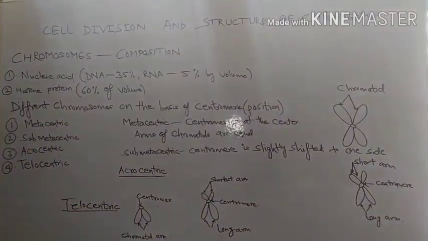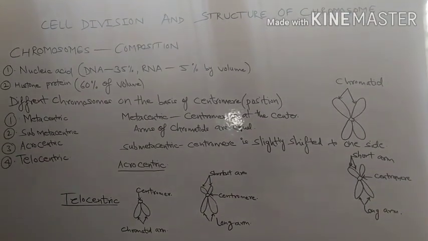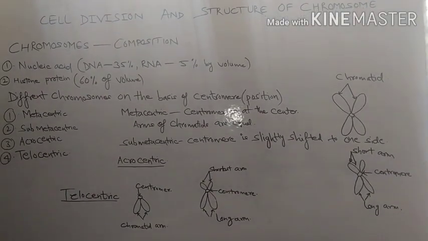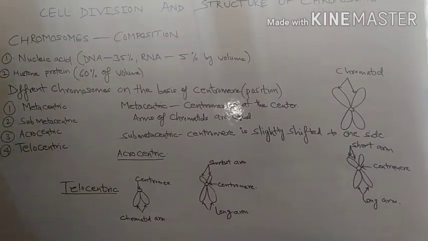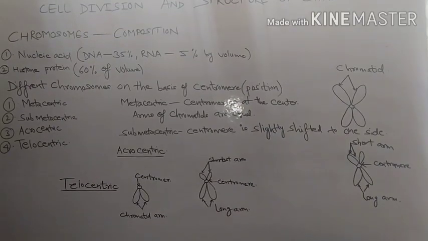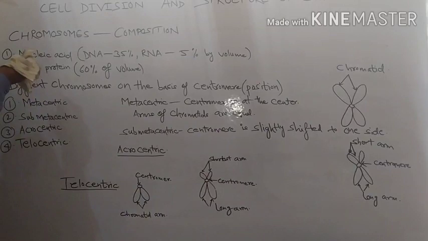So this is about the types of chromosome we have discussed so far. Now we will discuss about satellite chromosome. See, in here we have only one constriction, that is, the primary constriction is present. We will see what is primary constriction.